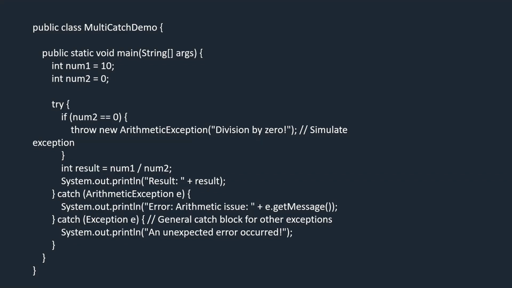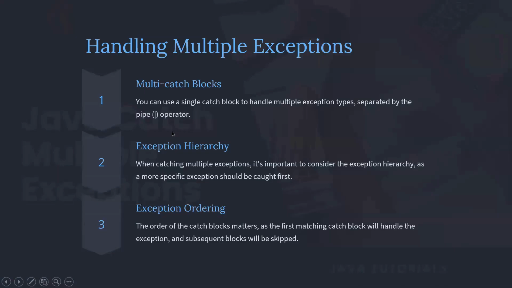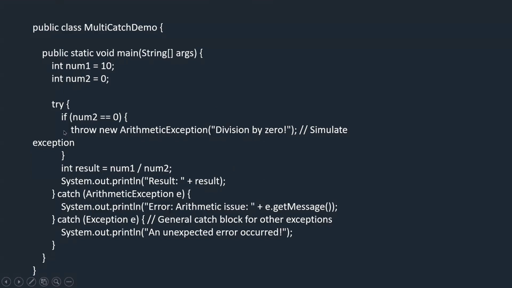We are using the same thing, dividing the number by 0. So in the try block, we have an if condition that if number 2 is 0, then it throws an exception. Here we are using the throw keyword. Its syntax is throw new and the exception name. Throw new exception name is the syntax of throw.